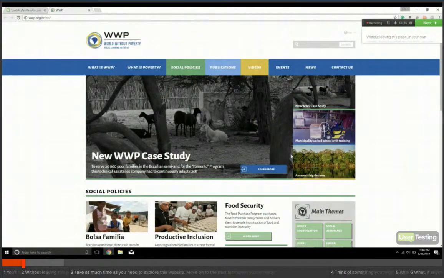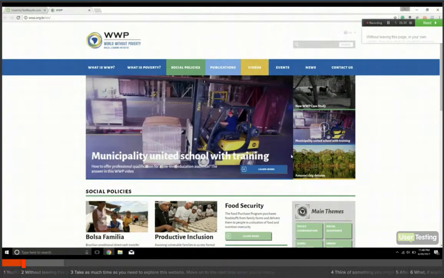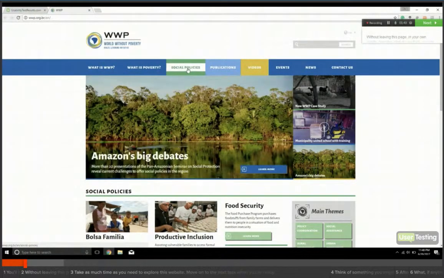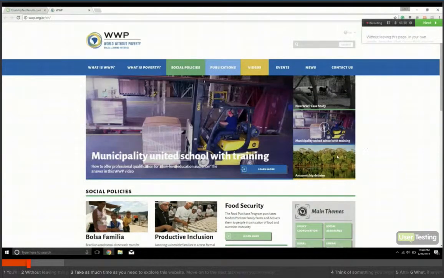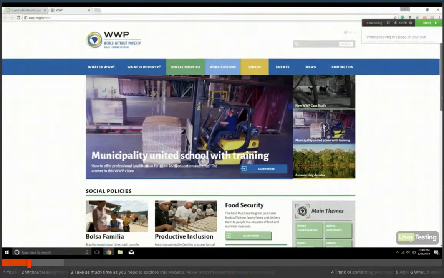World Without Poverty, Brazil Learning Initiative. So I can find out what it is. I can find out what poverty is, so the definition that you guys are actually using for your social policies. Publications, videos, events, news, and contact. I would guess these are connections to blogs and studies and videos that you want actually promoted.